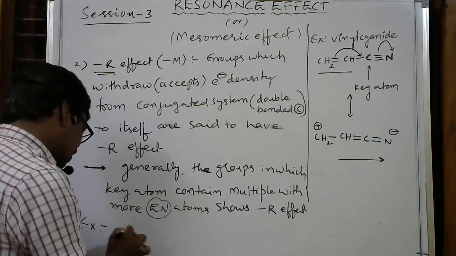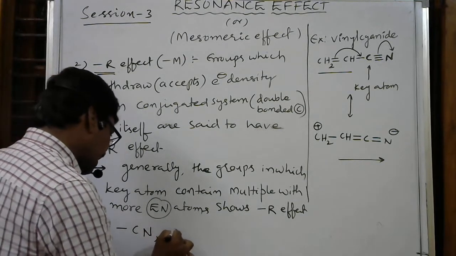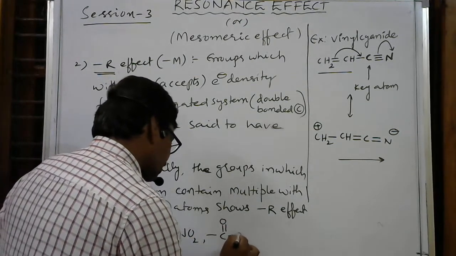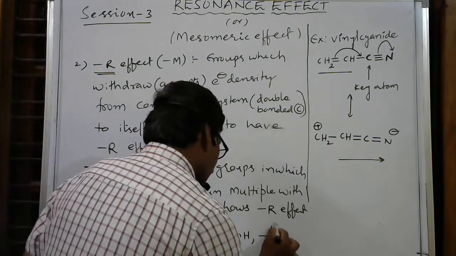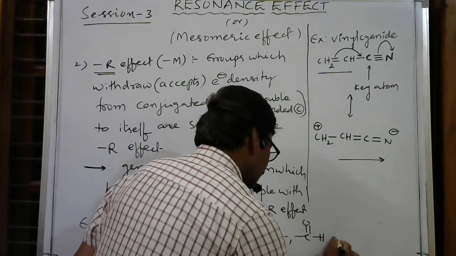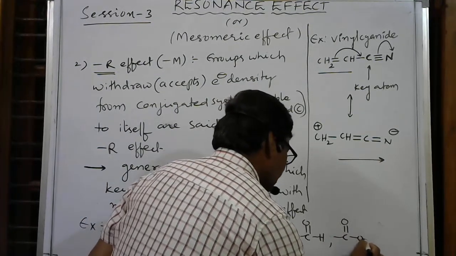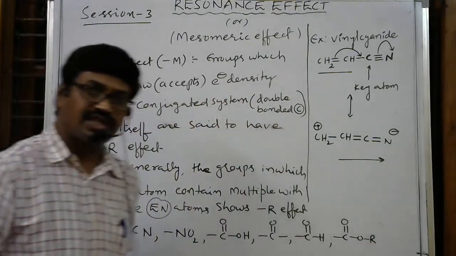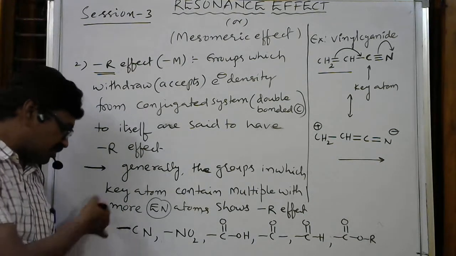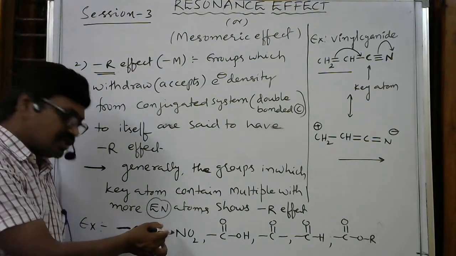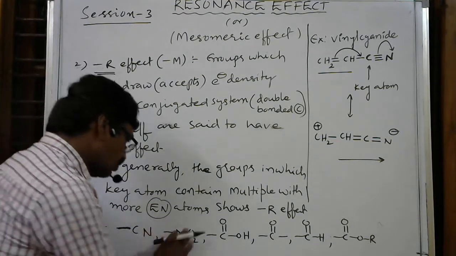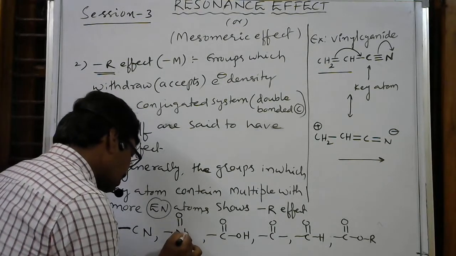Here I am writing some more examples: CN, cyanide; then the nitro group NO2; then C double bond OH, the carboxylic acid group; C double bond O, the keto group; C double bond H, the aldehyde group; C double bond OR, the ester group; and C double bond OCl, the acid chloride group. In all these groups this bond is with the conjugated system. Here nitrogen is the key atom. Nitrogen forms a multiple bond with the more electronegative oxygen. NO2 means N double bond O, and O.